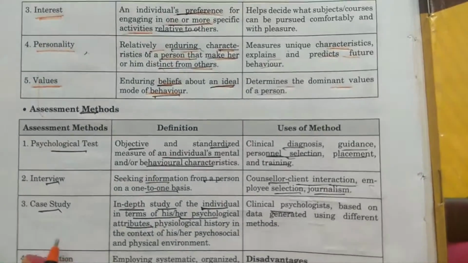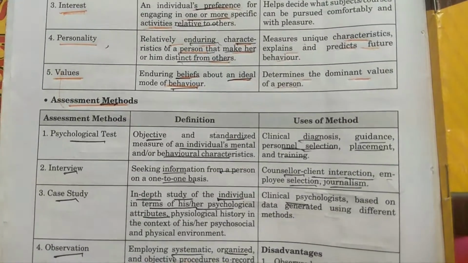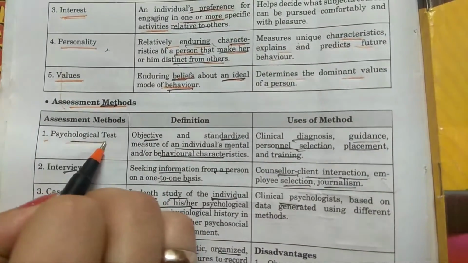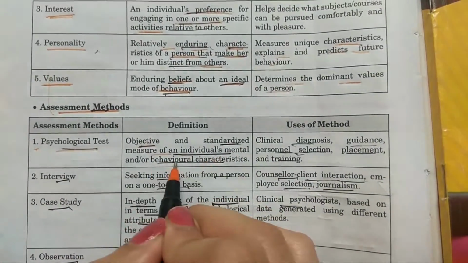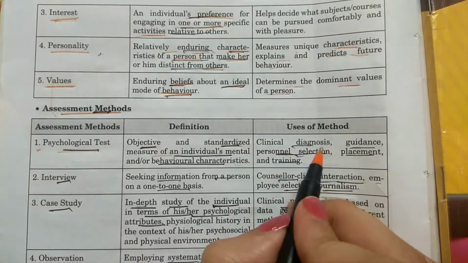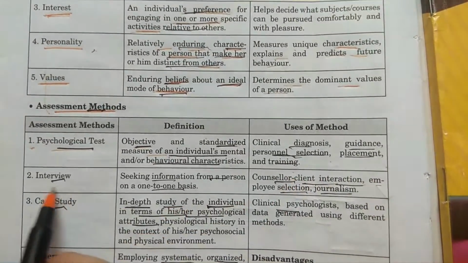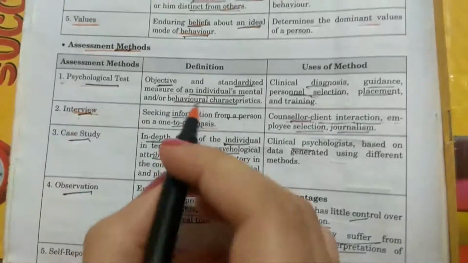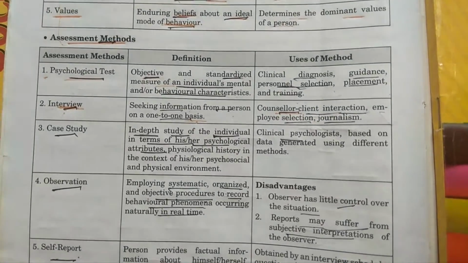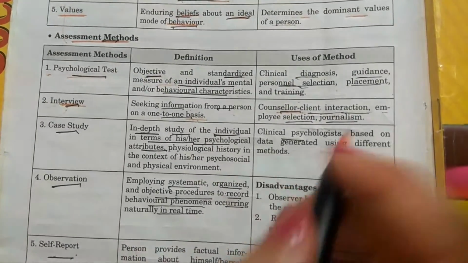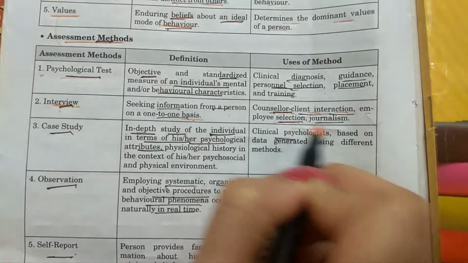Now let's talk about assessment methods. When we assess people, what are the methods we consider in it? The very first one is psychological test, which is objective, standardized, and measures an individual's mental or behavioral characteristics. It is used in clinical diagnosis, guidance, personnel selection, placement, and training. Now, the second one is interview. In interview, we seek information from a person on one-to-one basis. One person asks questions and the other one gives answers to that. Where is it used? It is used in counselor-client interaction, employee selection and journalism.